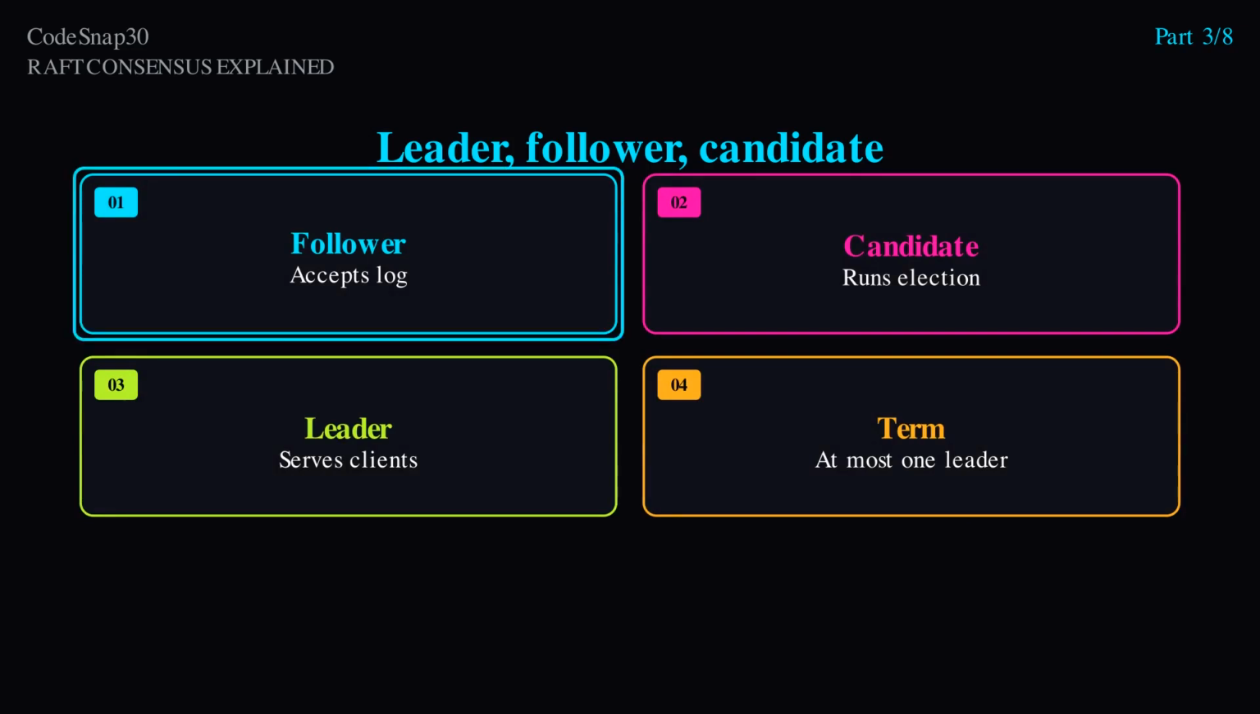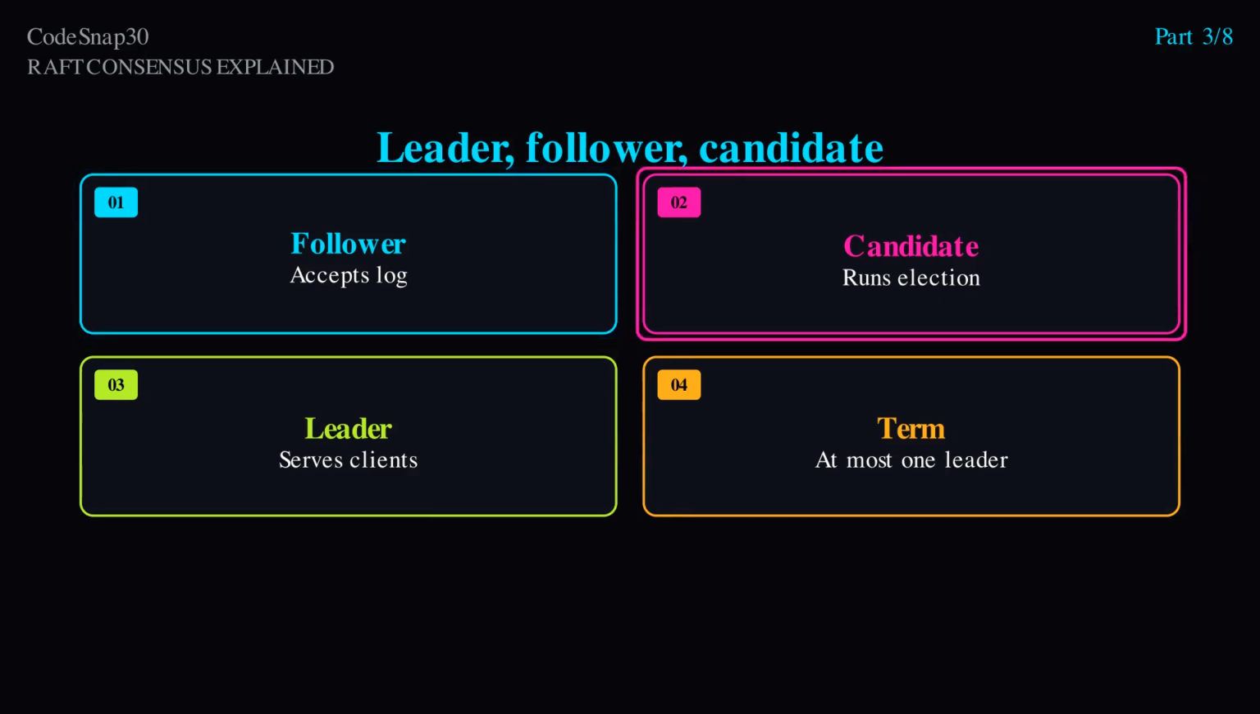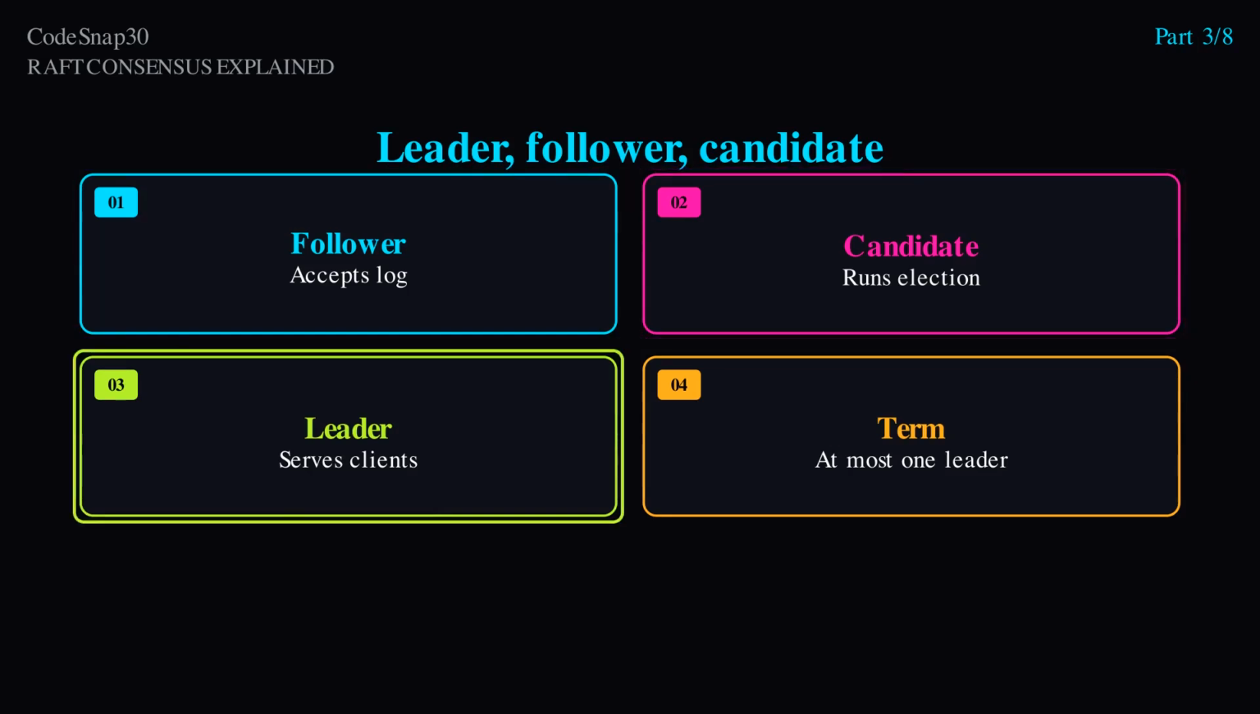Time is divided into terms. Each term is numbered and increases monotonically. Each term has at most 1 leader. Terms act like logical clocks. Higher term always wins arguments about who is current. If a node sees a higher term in a message, it updates its term and steps down to follower. That single rule kills zombie leaders after partitions heal.